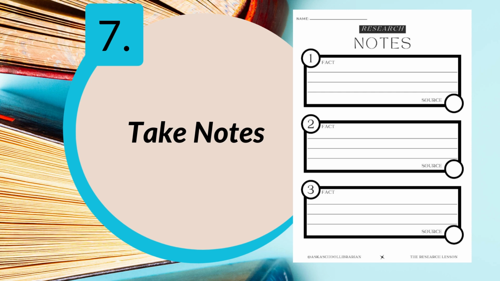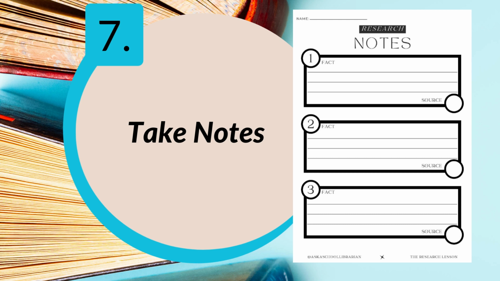Number 7 is take notes. Remember, when you take notes, you don't write down exactly what someone else wrote. That would be plagiarizing. You would read the source and then put it in your own words on your notes page. Notice that the notes are numbered. This will be important when you're organizing your ideas later.